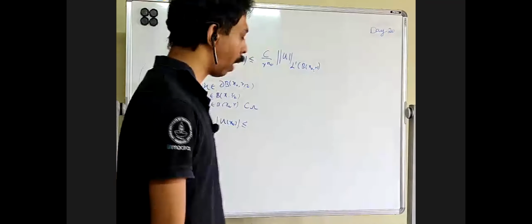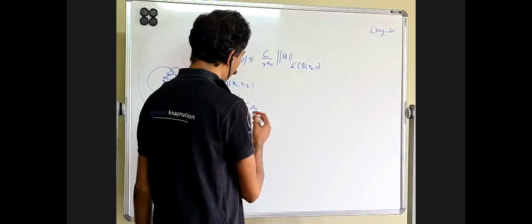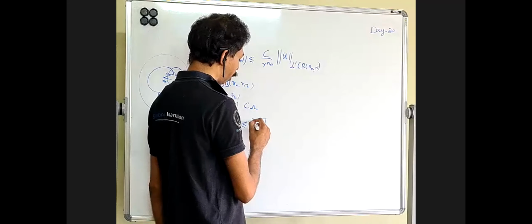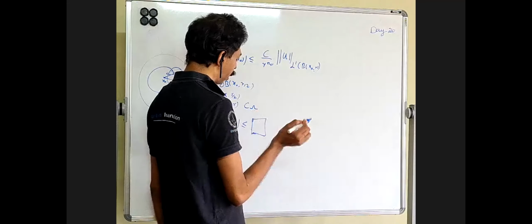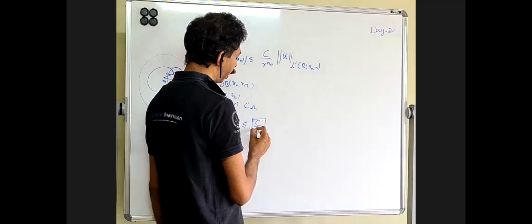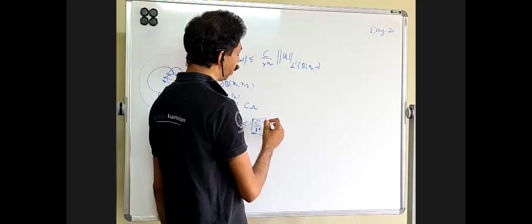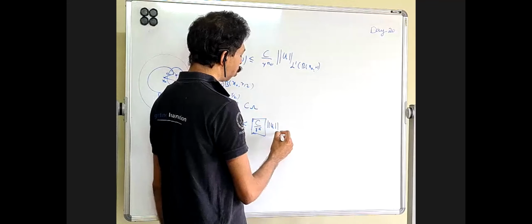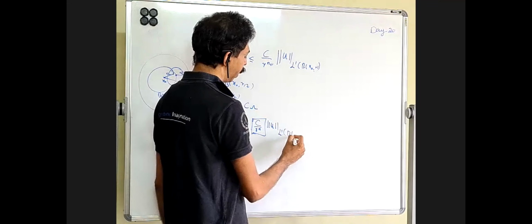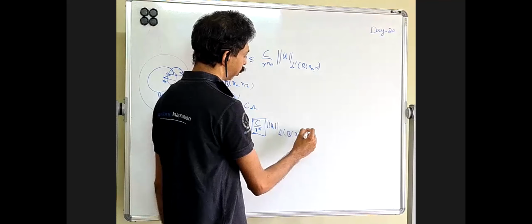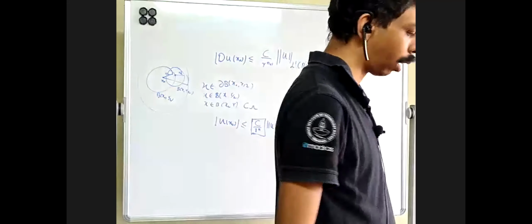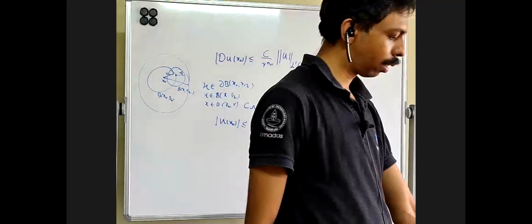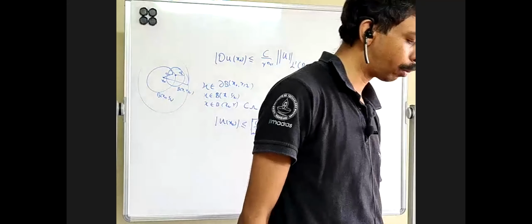So therefore some constant is going to come. I don't know which constant is going to come. In general you can estimate that on b of x comma r, this is going to be c by r power n into the norm of u in L1 of b of x naught comma r. Okay, this you can prove. We have already shown this in the previous slide, and the same thing I'm just repeating here.